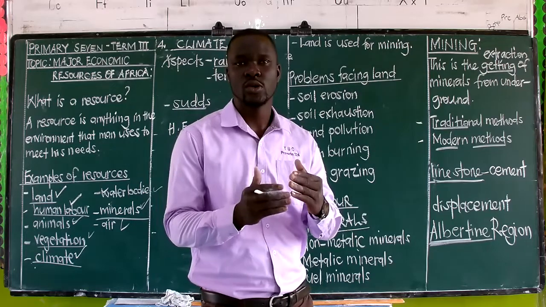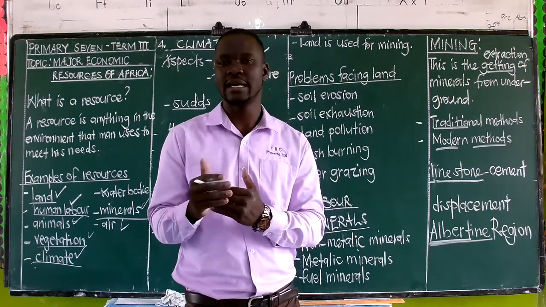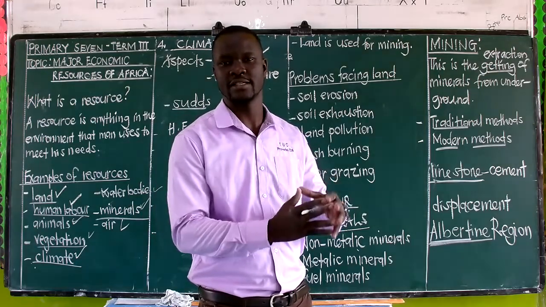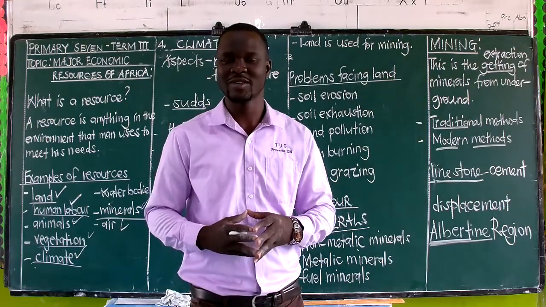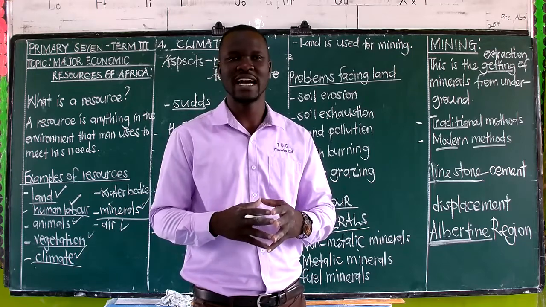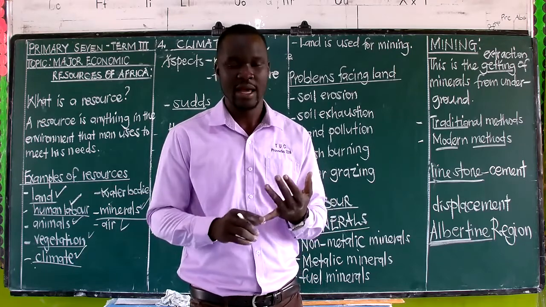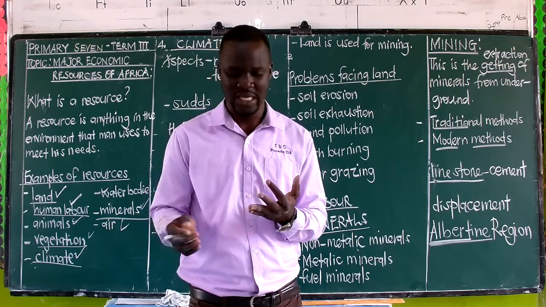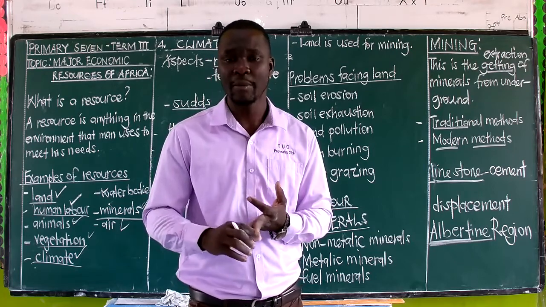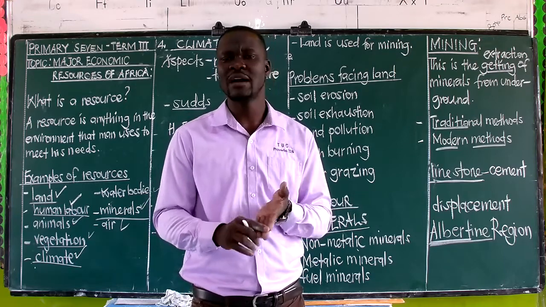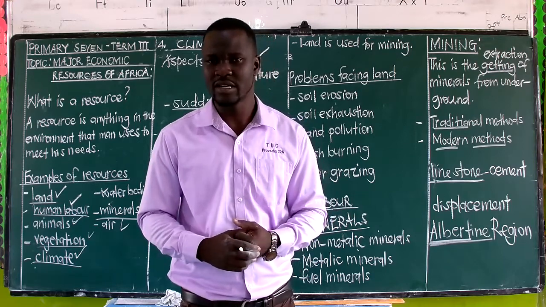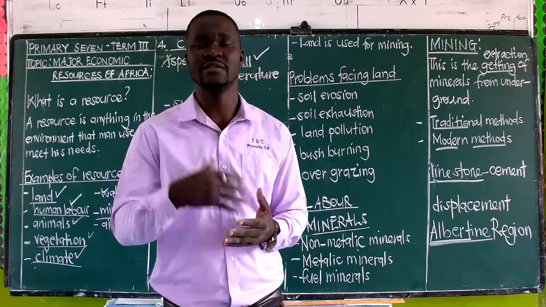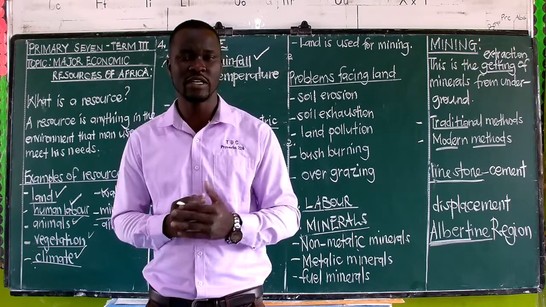When we cross from the other vegetables, we now come to vegetation like forests. When we come to forests, we shall also be able to note that forests provide us with a lot of things. One, we have timber, we have firewood that we can use for cooking. We shall have herbal medicine. We shall also have wild fruits from these forests. And also don't forget that these very forests can also help us in rain formation. That is convectional rainfall still.